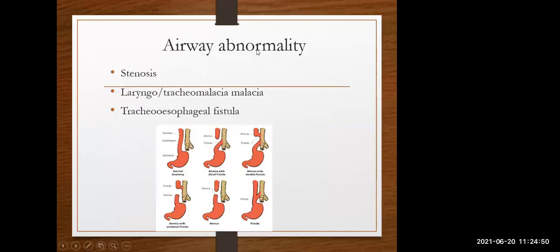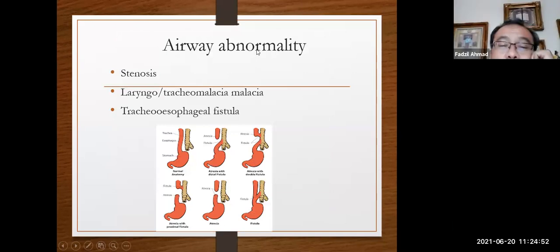The other thing is airway abnormality. There are many types of airway abnormality. Airway abnormality can be from stenosis, malacia. Malacia means that very soft, collapse just like that. Very soft, unable to sustain the shape. That one, tracheoesophageal fistula. I mean that there is a fistula between the trachea and then esophagus. This is type of fistula. You can look at an example. The most common is the laryngomalacia, which is the epiglottis are very soft, collapse by itself.